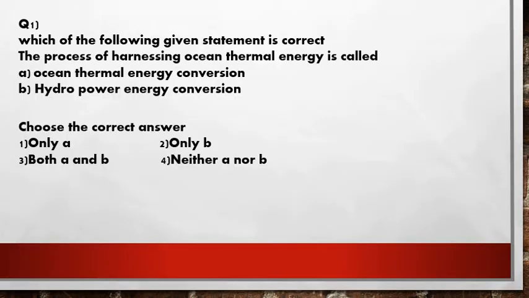So now we are starting question number 1: which of the following given statements is correct?